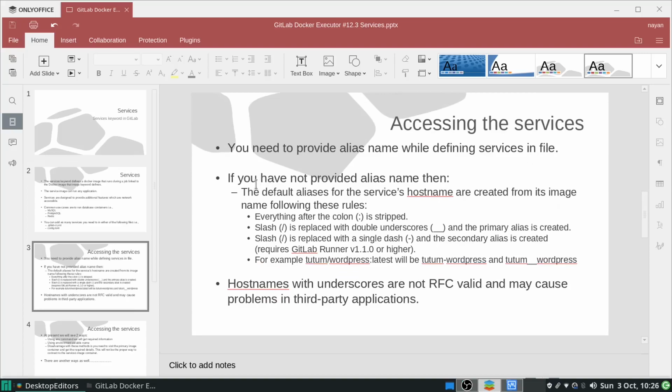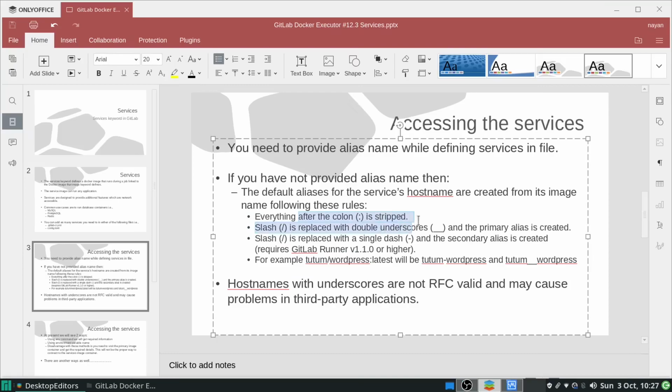Second, if you have not provided an alias name, then the service host names are created from its image name. The rule will be applied like this: for the image name which has a colon, anything after that colon will be stripped. Then the slash will be replaced with a double underscore and the primary alias will be created. Again, that slash will be replaced with a single dash and the secondary alias will be created.